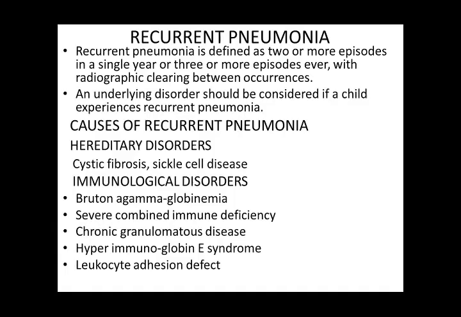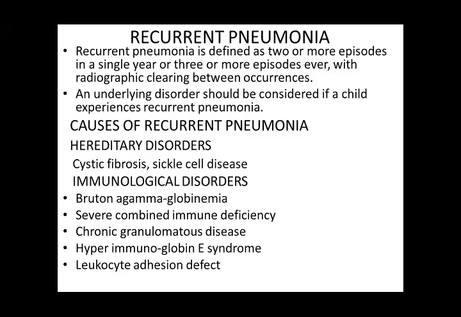Recurrent pneumonia is defined as 2 or more episodes in a single year, or 3 or more episodes ever since birth, with radiographic clearing between occurrences. So the definition is that it is defined as 2 or more episodes in a single year, or 3 or more episodes ever after birth, with radiographic clearing between the occurrences. So this is recurrent pneumonia.